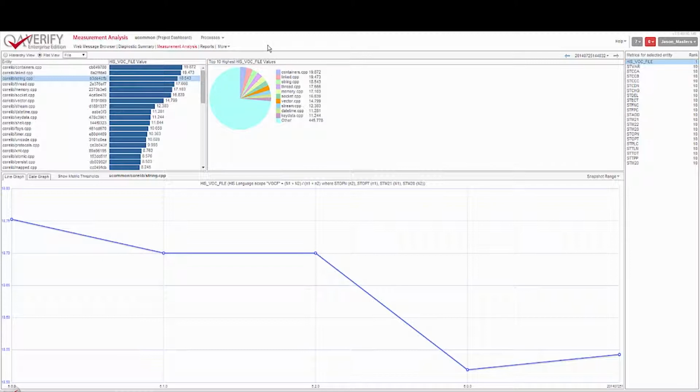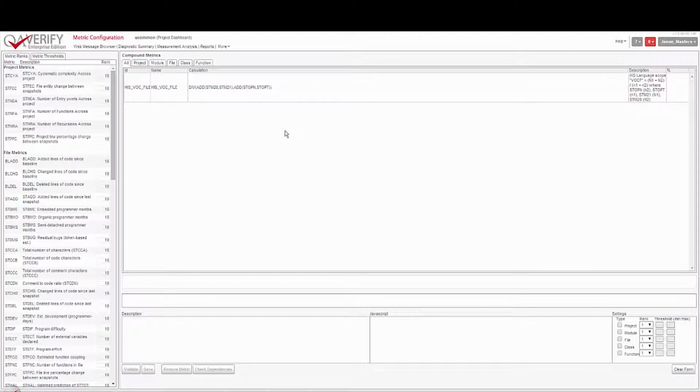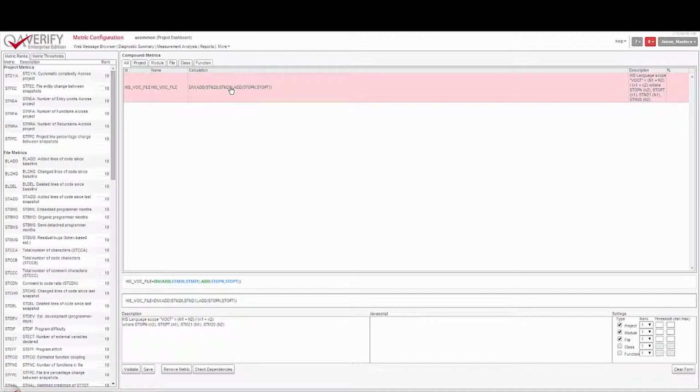So let's go and have a look at how we configure the metrics. QA Verify calculates the metrics, the compound metrics, based on metrics from QAC++ and message counts, and can even calculate them on data imported from third-party tools such as testing tools, for example code coverage. Here's the formula we have for our vocabulary for the files. Let's now add a metric that will calculate it for the functions using the new metrics that have been added to QAC++.